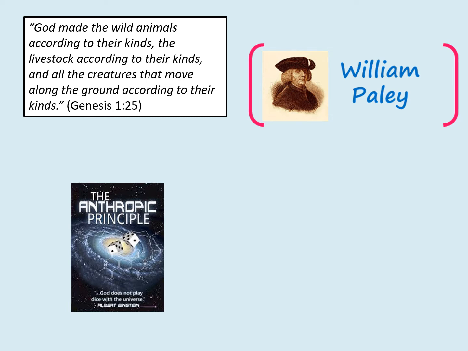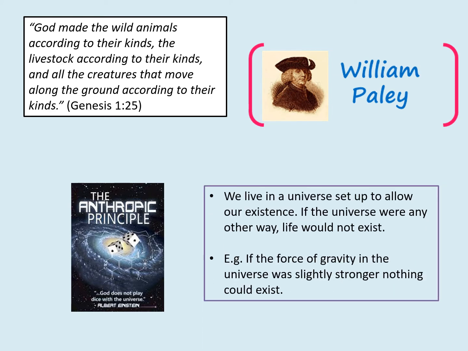The anthropic principle is probably a better response philosophically to Darwin, because the anthropic principle says actually, yes, maybe the eye and things like the eye can be explained through evolution. People who use the anthropic principle would say the eye does not prove the existence of God, but they would say there are other things about the universe which do prove God's existence. So they say we live in a universe that is set up to allow our existence. If the universe were any other way, life would not exist. For example, if the force of gravity in the universe was slightly stronger, there could be no life.